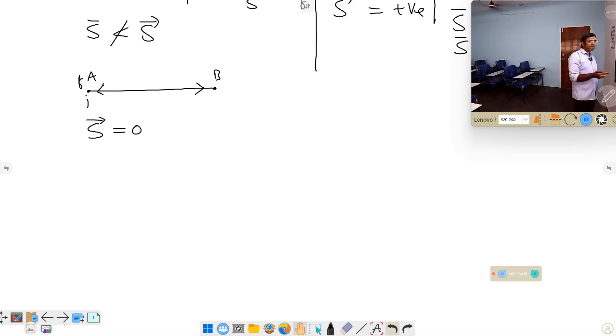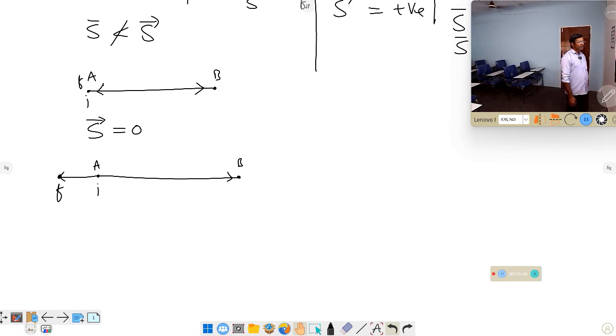So when will the displacement be negative? Person starting from one initial point, A, reaches point B in one direction. After that he returns back, and after returning he comes to somewhere. So in this case, the person initially started here and finally reaches here. Initially he walked along the positive x-axis.